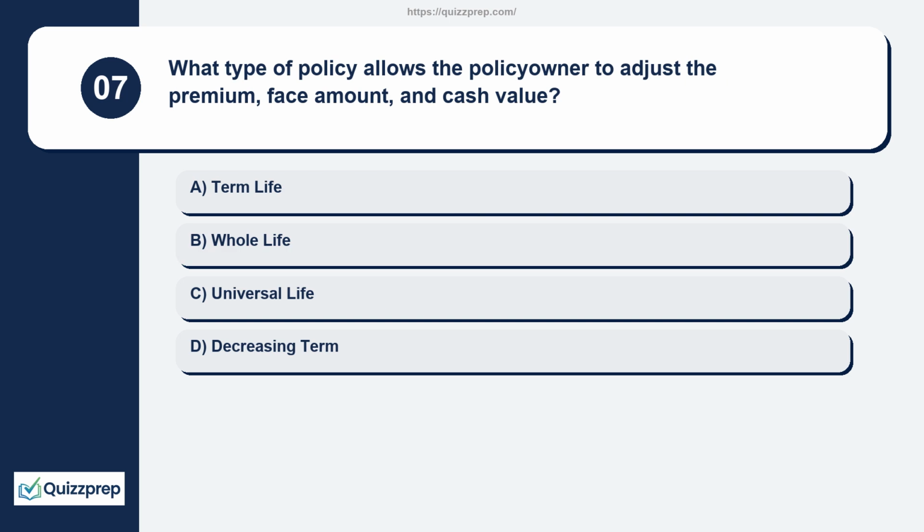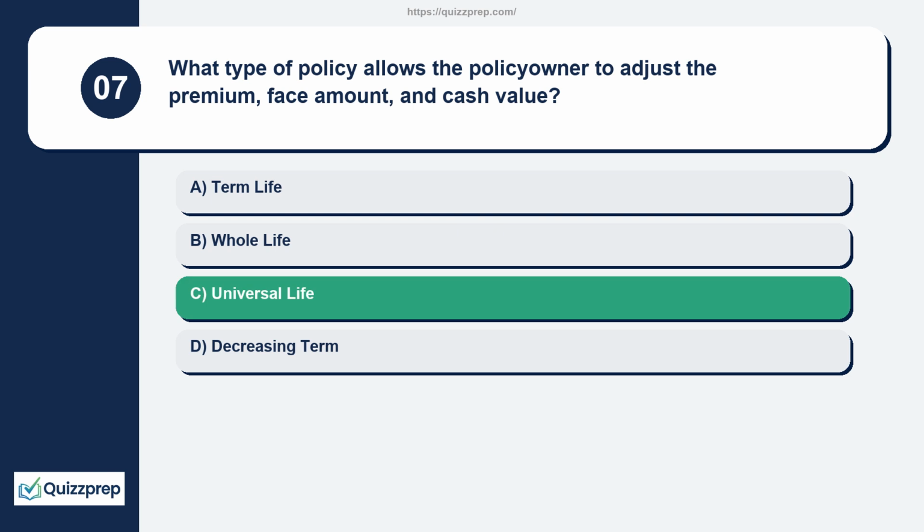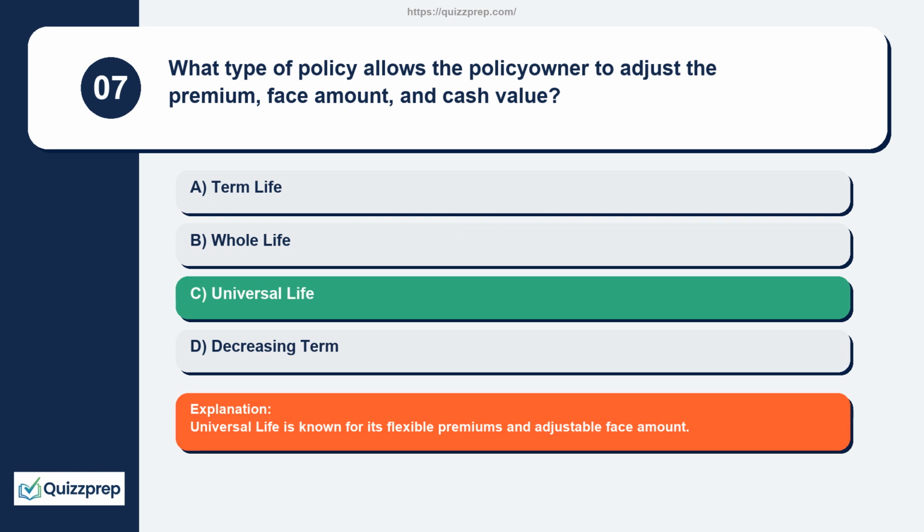Question 7. What type of policy allows the policy owner to adjust the premium, face amount, and cash value? Term life, whole life, universal life, decreasing term. Universal life is known for its flexible premiums and adjustable face amount.